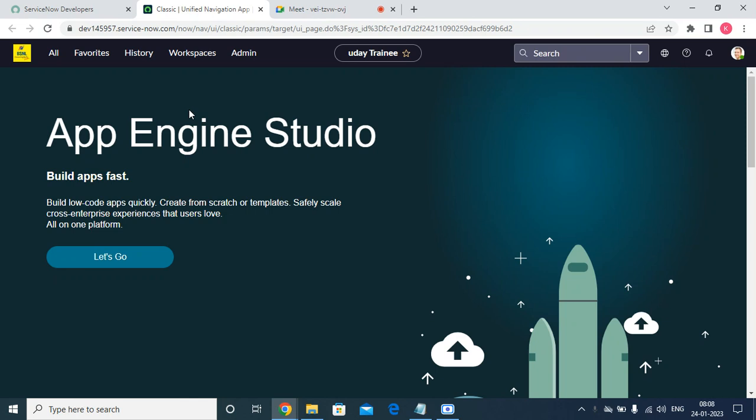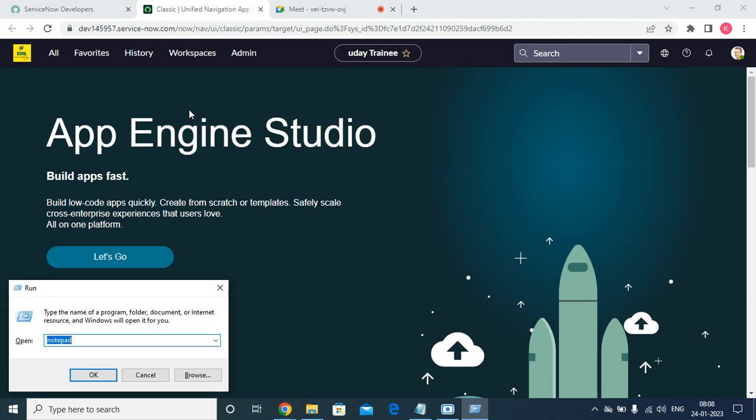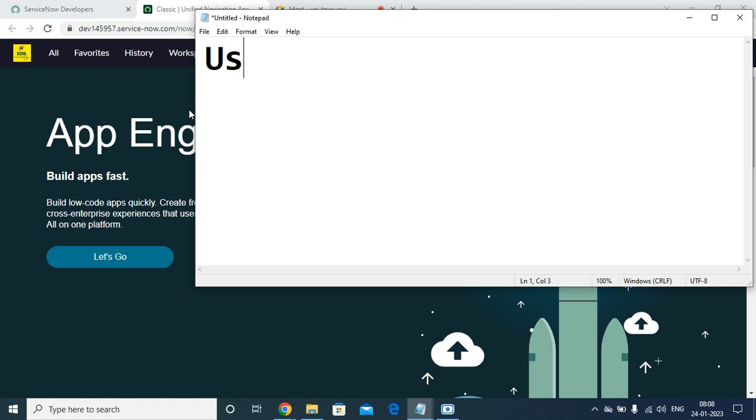For example, if you see Flipkart, someone has to log into Flipkart and order something. Only then will Flipkart be useful. Like that, in ServiceNow also, someone has to use it. So, if you take the one, users.